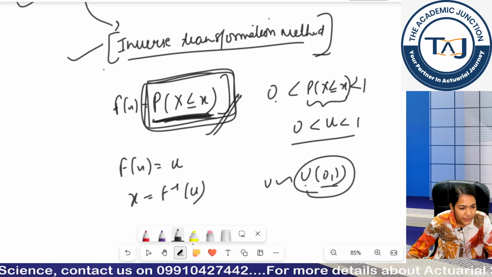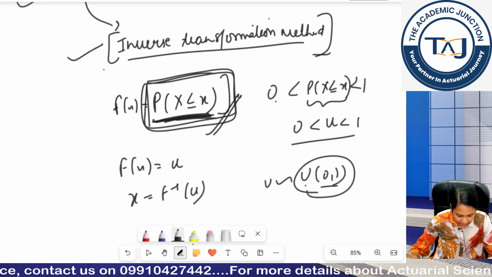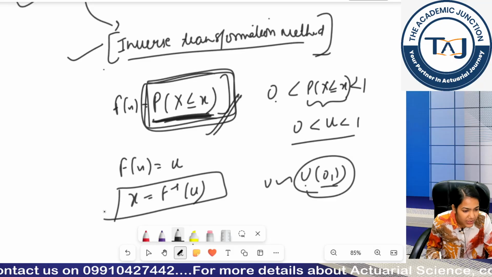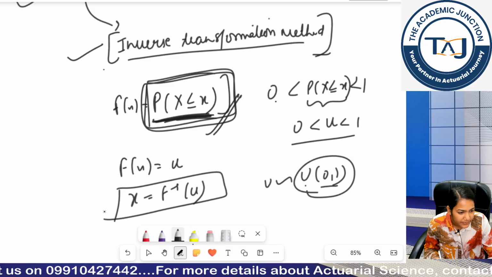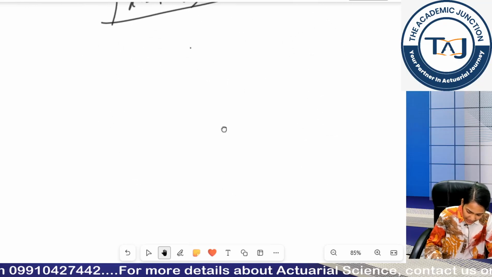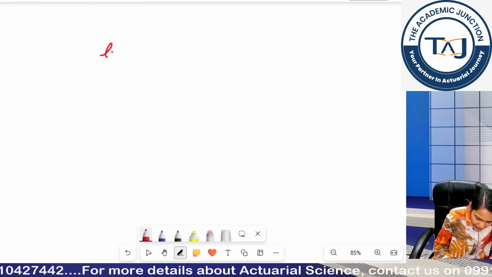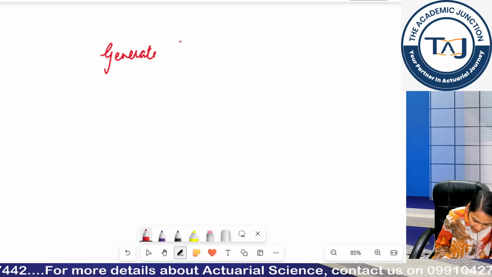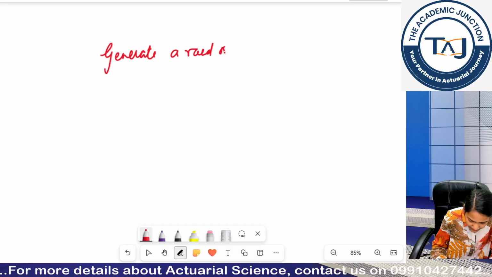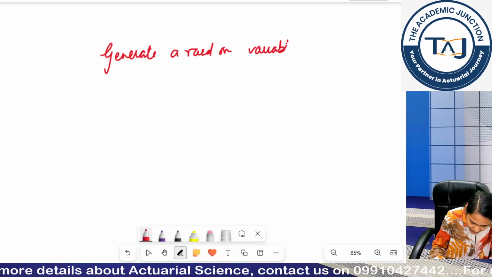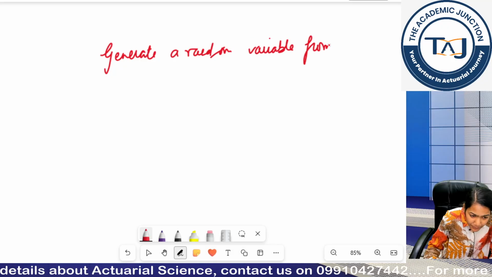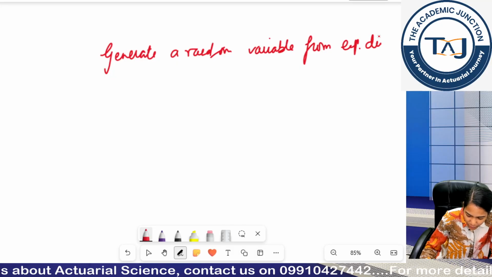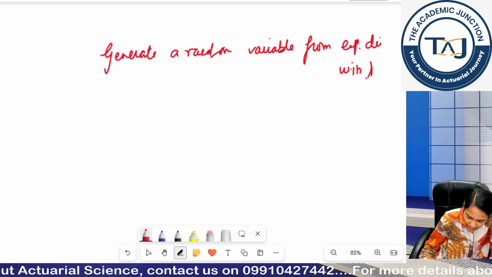Clear? So this is called my inverse transformation method. For example, let me tell you an example. We have to generate a random variable from an exponential distribution with parameter lambda.